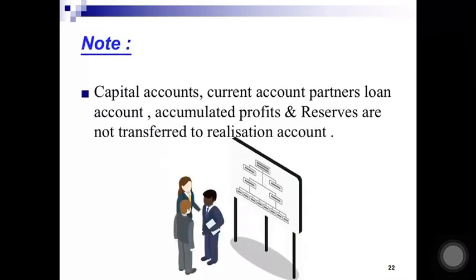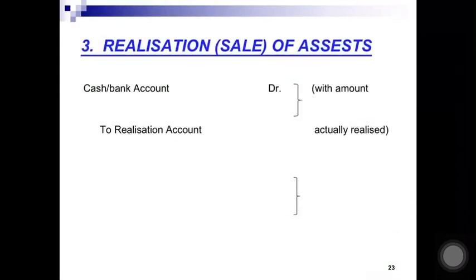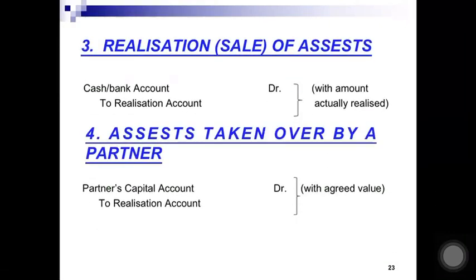Next, note. Again, same. On the liability side of balance sheet, there is capital account, current account, partner's loan account, some reserve might be there. That should not be transferred to the realization account. Next, sale of assets. Now, if we are going to sell any asset, then the cash will be received.